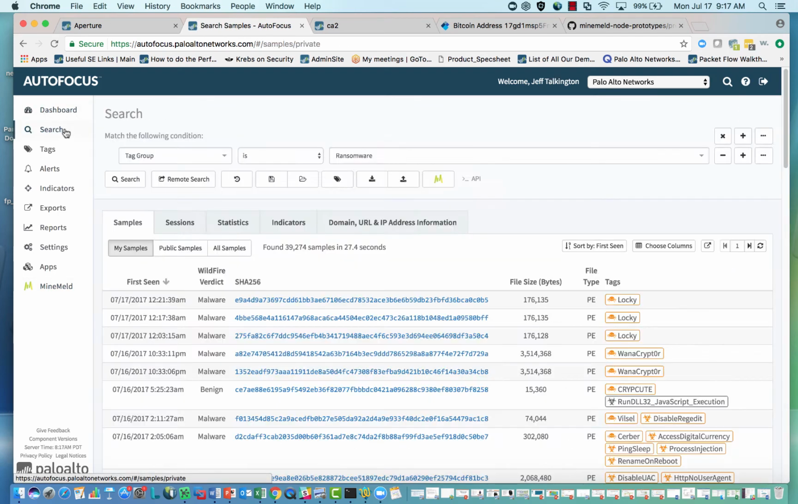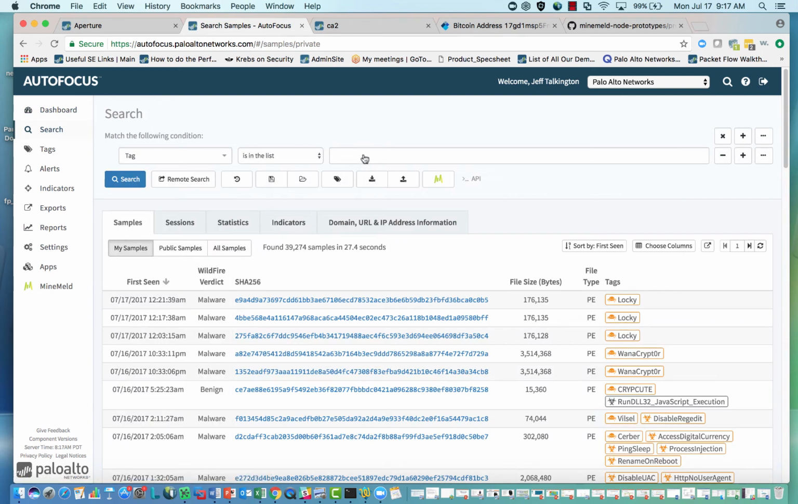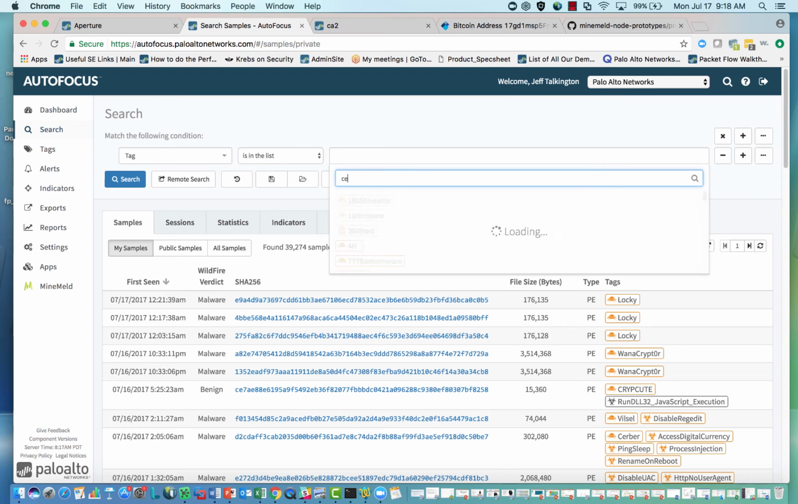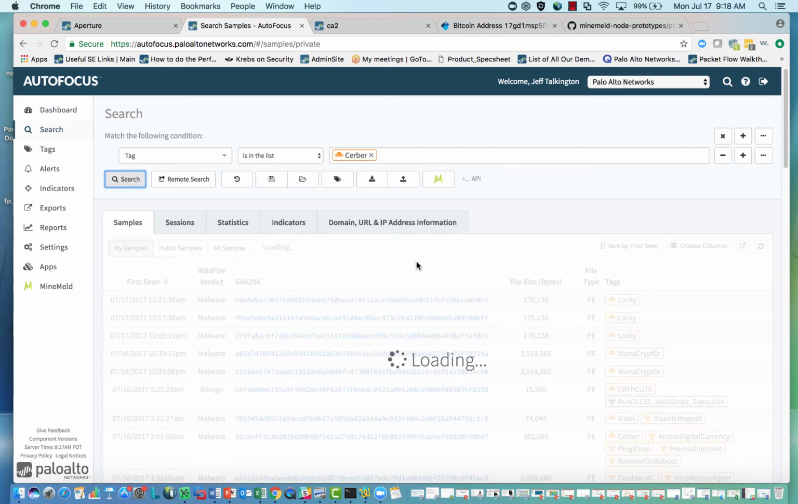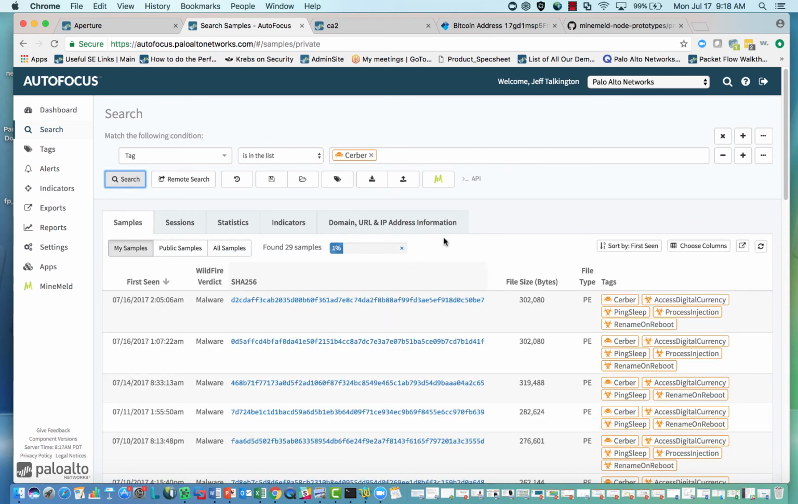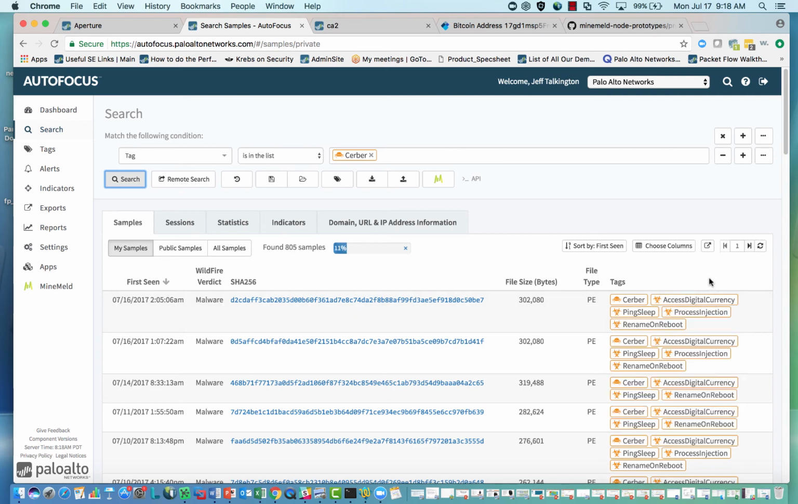So let's go back here to our search, and I'm going to specifically look at a ransomware family called Cerber. The reason I'm going to look at that is because it has a tag, and most ransomware does this, where it reaches out to access digital currency. You'll see this tag here, this behavior, where they interact with a digital currency like Bitcoin, because as most people know, in order to do ransomware, we have to do a payment. That payment goes typically to Bitcoin or another digital currency.